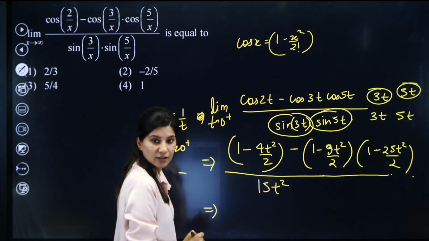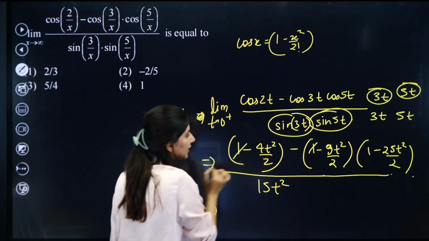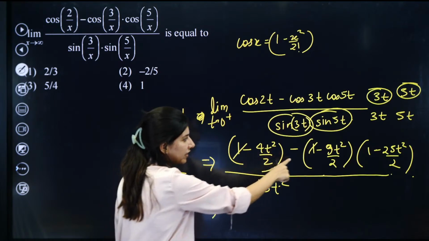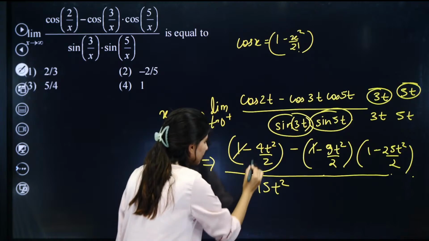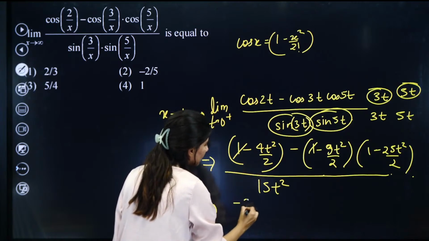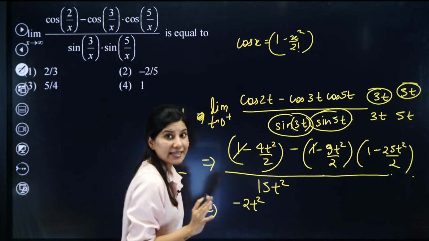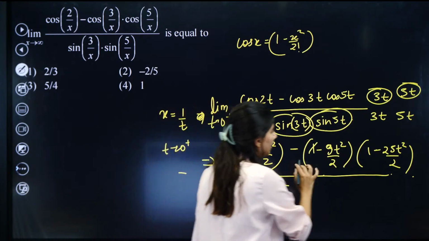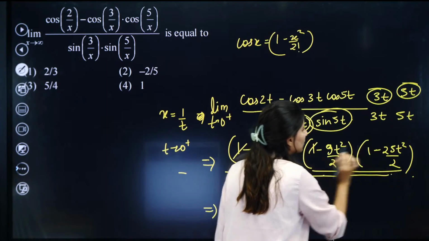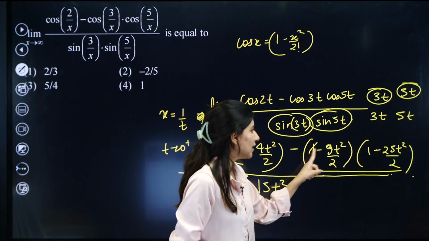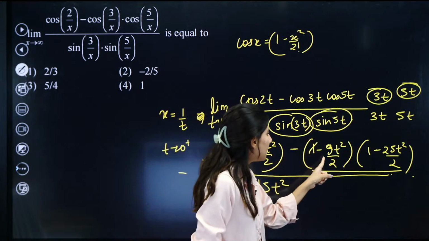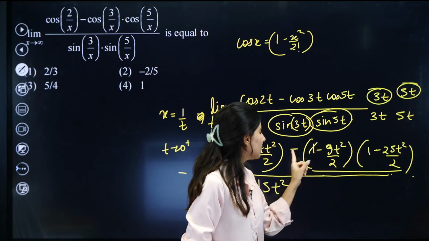Okay. Alright. This 1 and 1 are getting cancelled out. So we are left with over here minus 2t square. I am collecting coefficient of t square. So this is minus 2t square. What about this? If I multiply this, what do I get? First of all, 1 multiply 1, I'll get 1 which will get cancelled out. Then minus 9t square into 1. Minus sign is here.